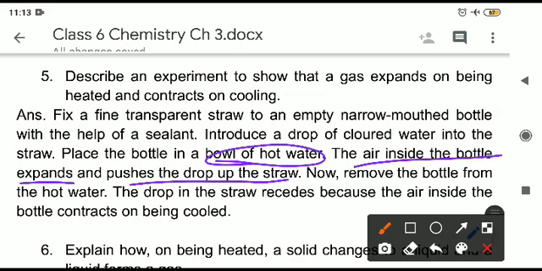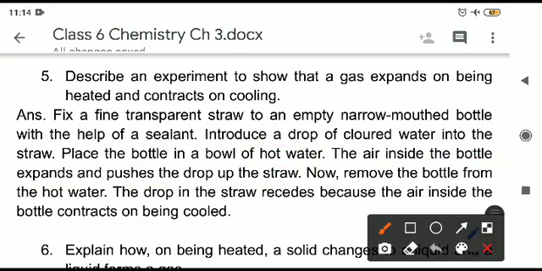The air inside the bottle has become warmer because we have kept the bottle in hot water. It gets heated up, and it will expand. It will expand on heating, and it pushes the drop up the straw. The drop of coloured water in the straw will move upwards. We can see that the water level will rise.